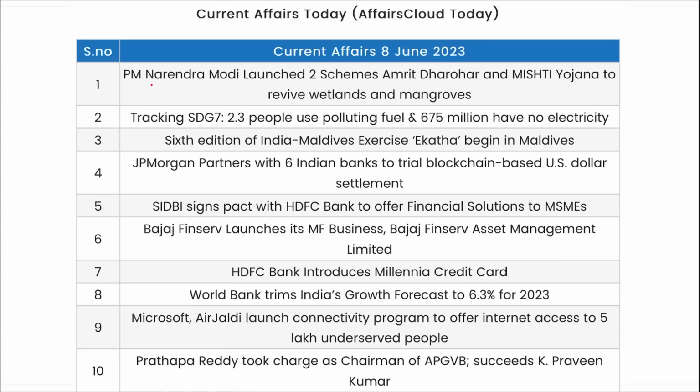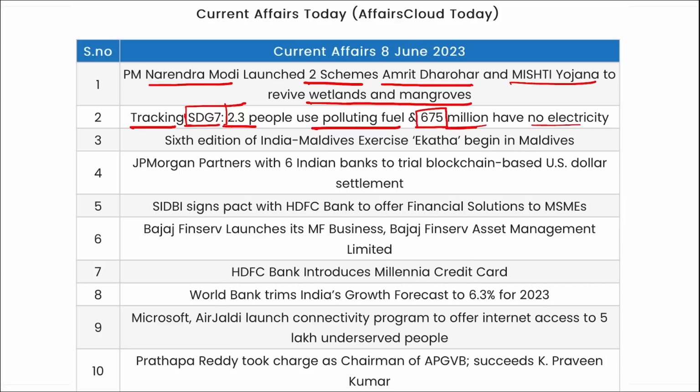Now let's go for a quick revision. Prime Minister Narendra Modi launched two schemes, that is Amrit Dharohar and Mishti Yojana, to revive wetlands and mangroves. Next is your tracking Sustainable Development Goal 7. Under this, 2.3 million people use polluting fuel and 675 million people have no electricity in 2021 data.